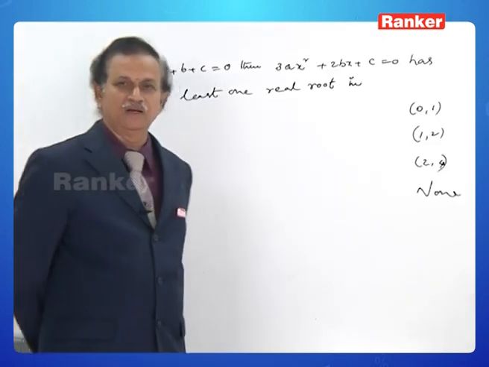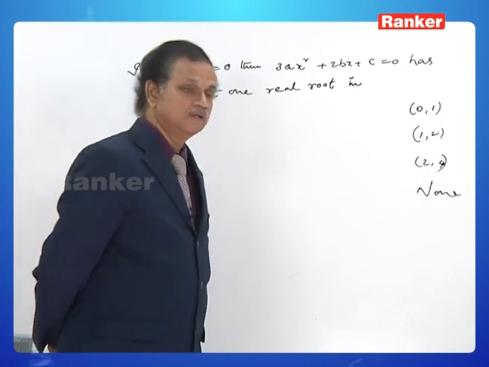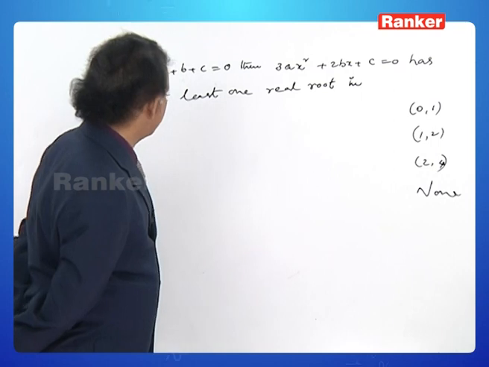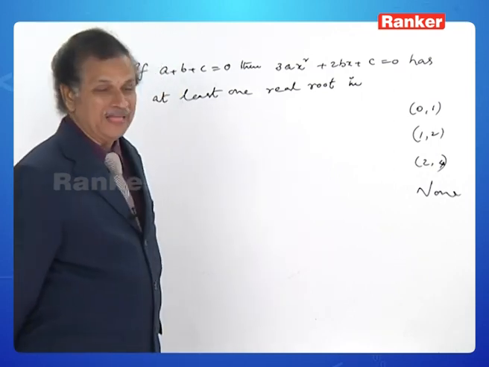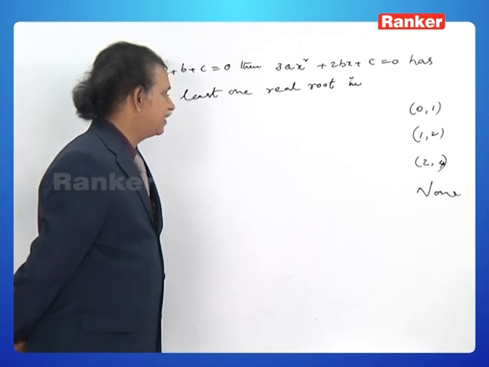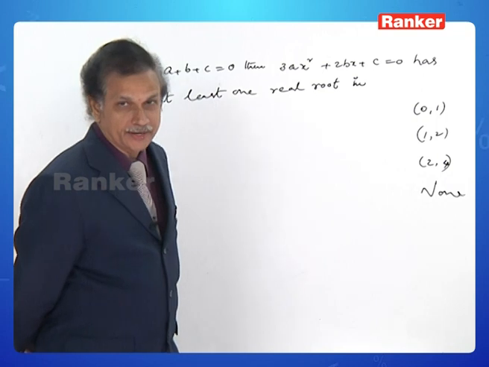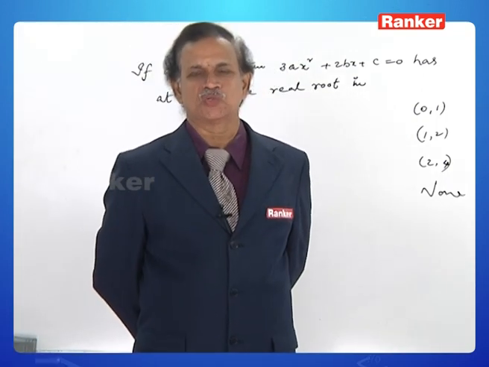Another multiple choice question, of course having only one answer. Observe the question very carefully. It has been given that a plus b plus c is 0. Then 3ax square plus 2bx plus c is equal to 0 has at least one real root in. An application of Rolle's theorem.